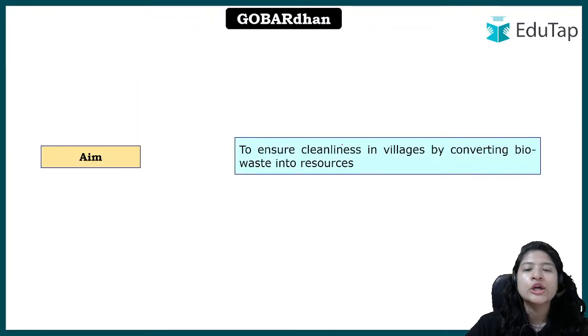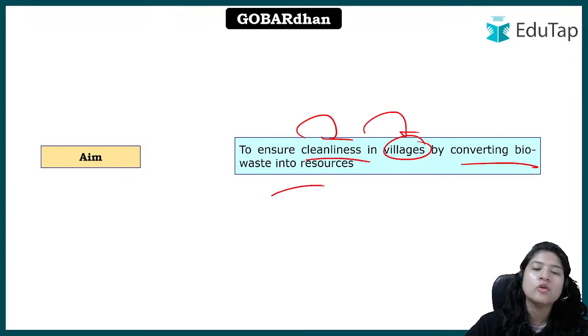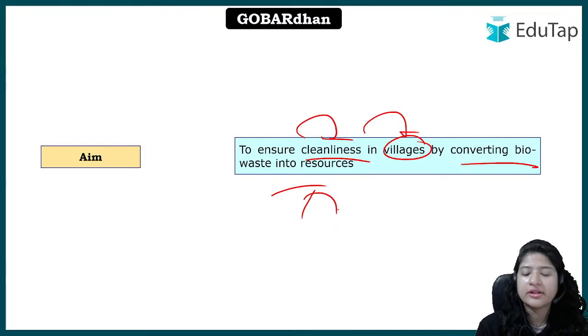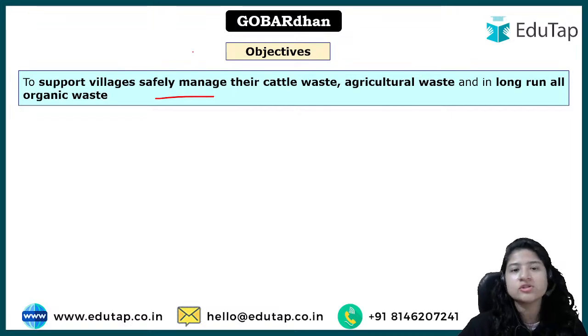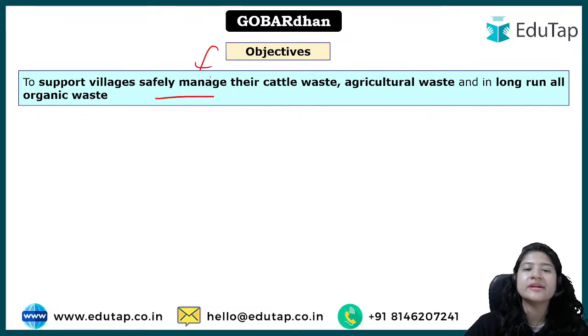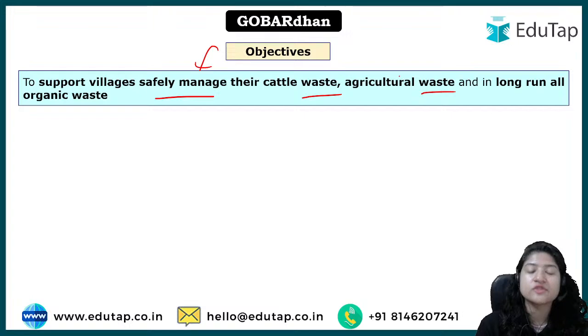Aim किसके साथ है? To ensure the cleanliness, definitely pollution कम होगा in the villages, and how that will be done, जो bio waste generate होता है इनको resources में convert करना. Objective क्या है? सबसे first of all, again with the same which is the aim also, that is to curb the pollution. So definitely to manage the waste that is generated. Now we are talking about the livestock waste also, we are talking about the agriculture, means जो crop से generate होता है waste also, right? So all these first of all to manage.